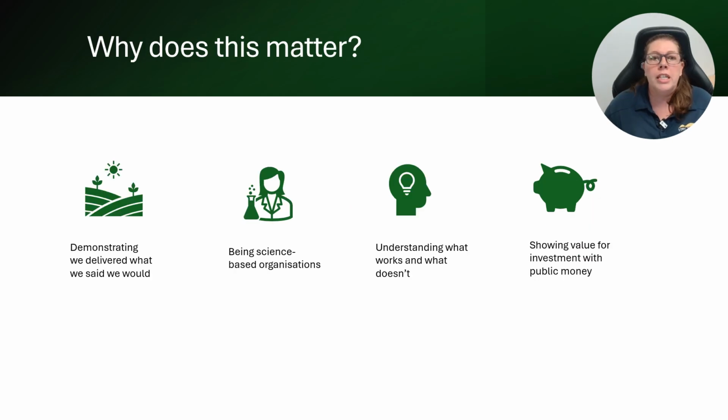So why does achieving representative monitoring matter? There's four main reasons. When we apply for and we get an NRM project, we're stating to the funder that we're going to deliver a particular outcome, and monitoring is the way that we're able to demonstrate that we achieved that outcome. NRM organisations are science-based organisations in that science informs what we do, such as the interventions we apply to create change in the landscape.